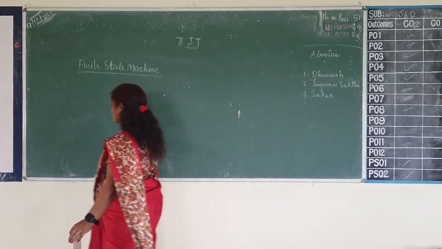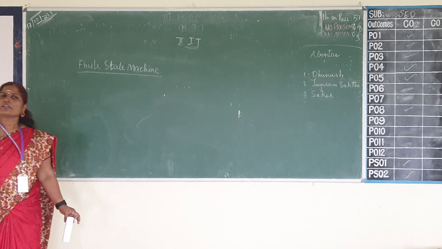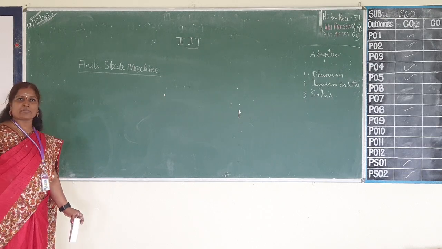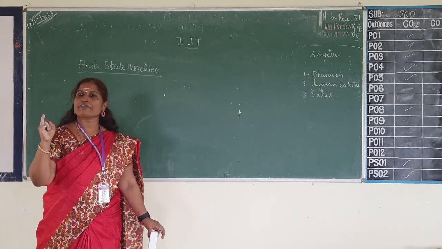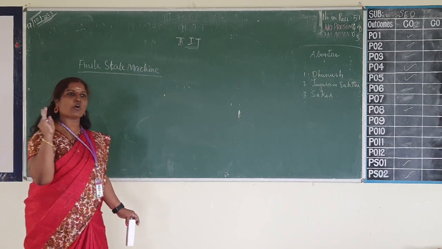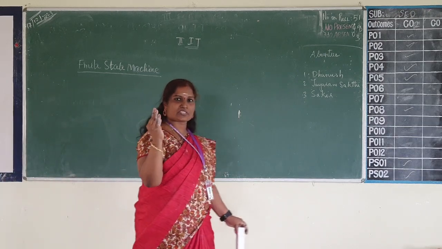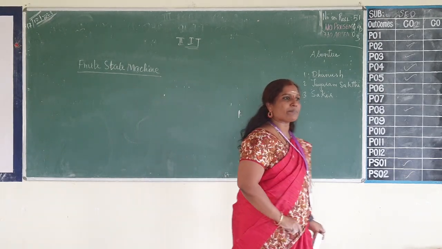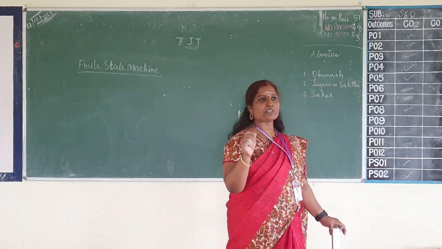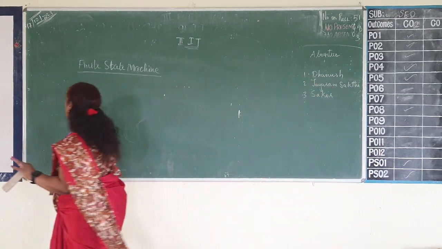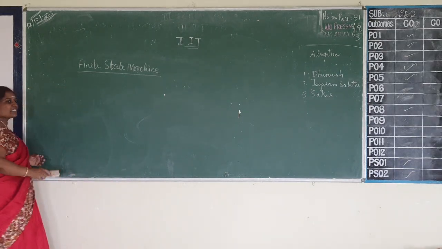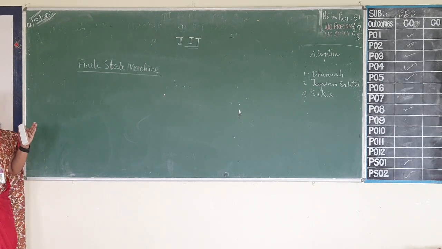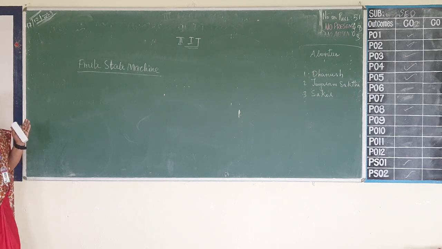What is a finite state machine? It consists of a set of input symbols, which means number one, input symbols will be there. Second, if it produces output, there will be a set of output symbols. There will be a number of states. There will be a transition, and the transition will map the state on the input symbol. Clear? So in other words, I can define a finite state machine as having some number of elements or tuples. There will be 5 tuples.